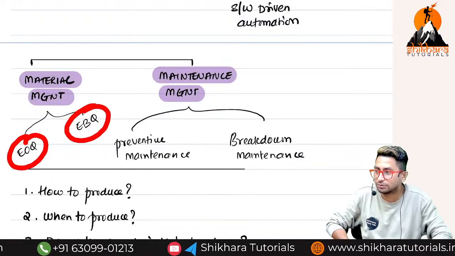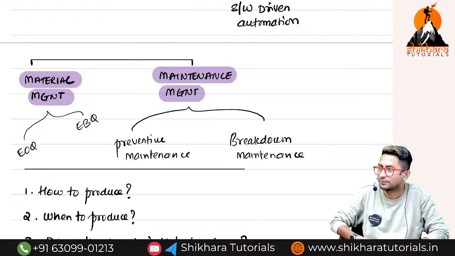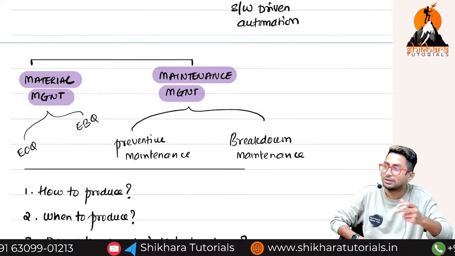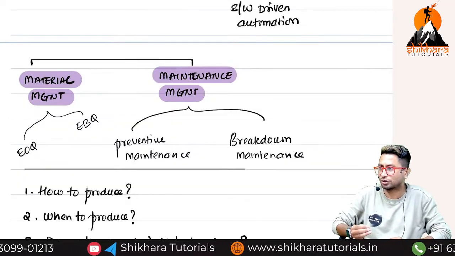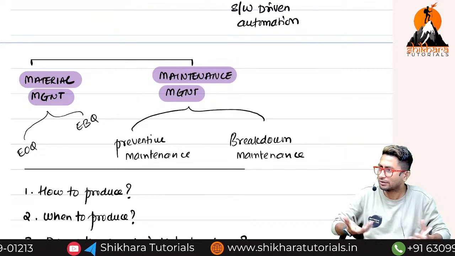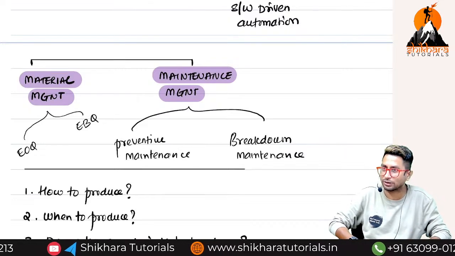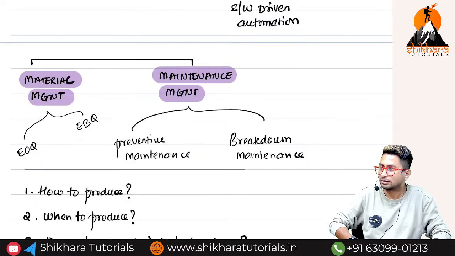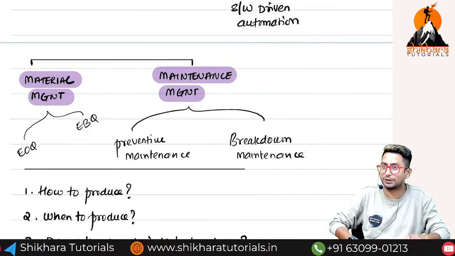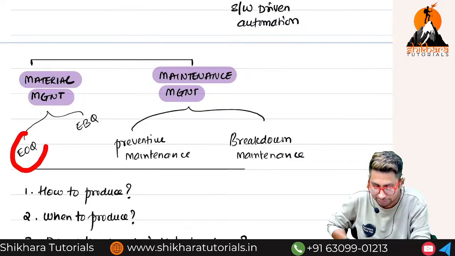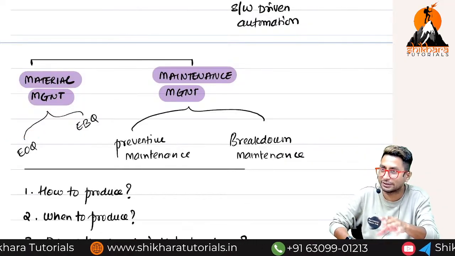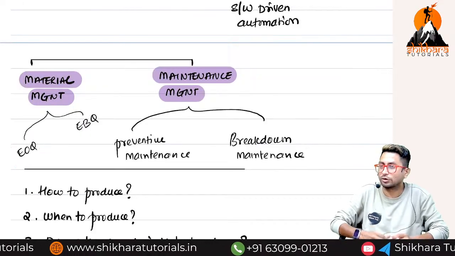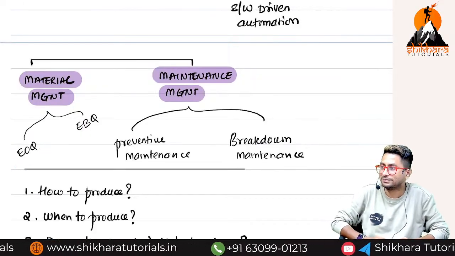EOQ, EBQ. EOQ stands for economic order quantity. EBQ stands for economic batch quantity. I think you might have heard the basics, right? Where costing started in Inter. Acha, group 1 is already completed, right? Then what is the tension? Most of these topics are related to costing only. Now EOQ means, don't tell the full form, you tell the meaning.